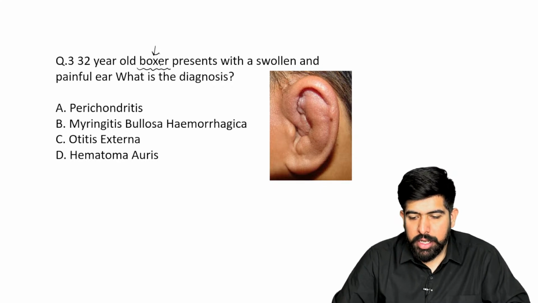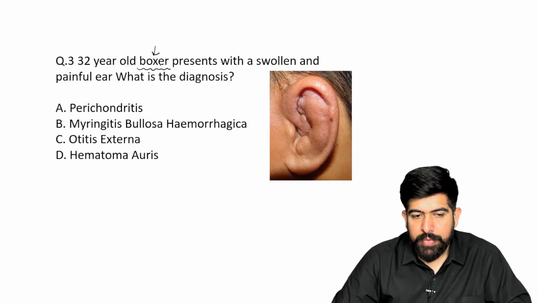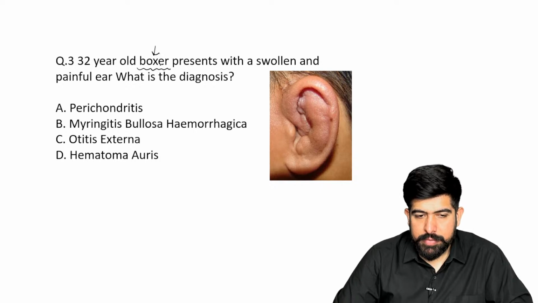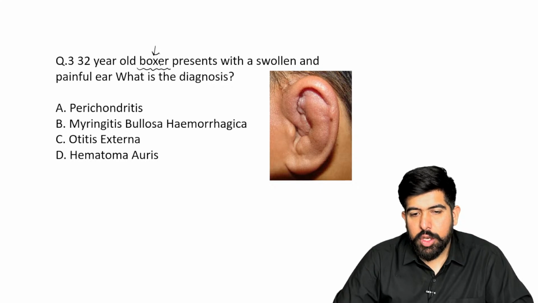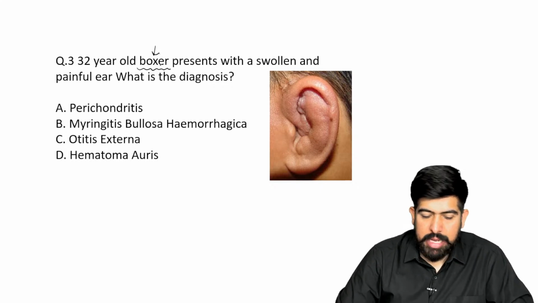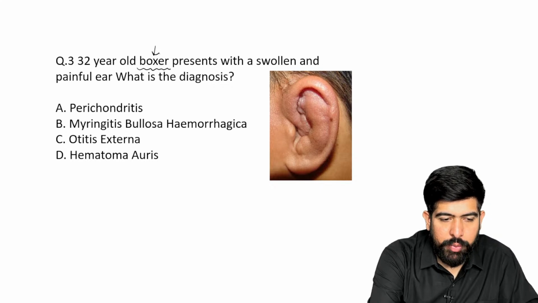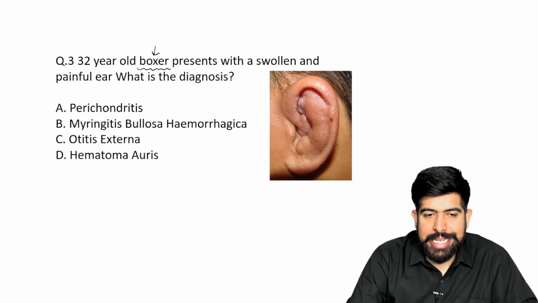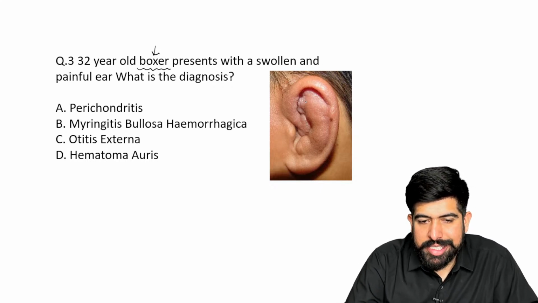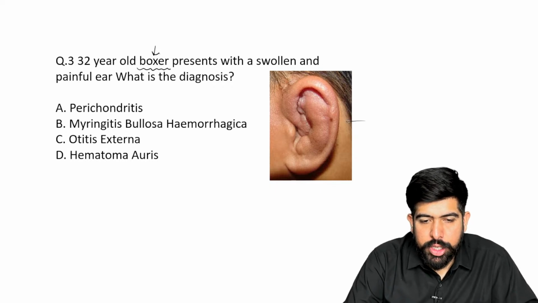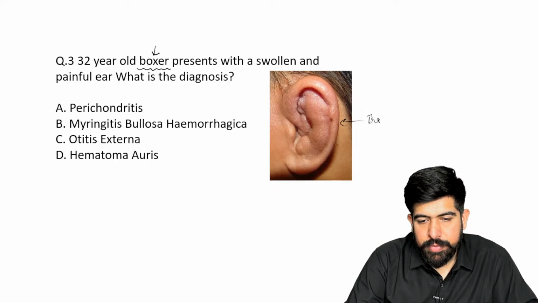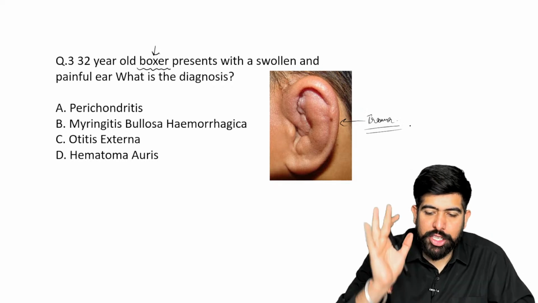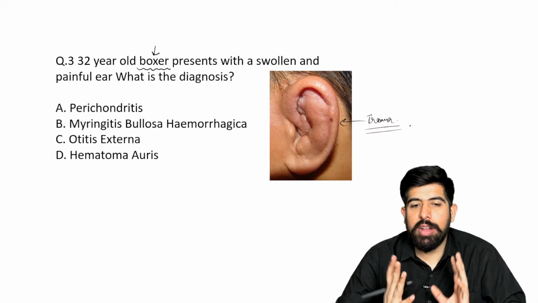I'm waiting for answers. Many of you are replying B, right? Guys, why B? Anyone of you can tell me why B? Please try to think about it. As they clearly mentioned the boxer, and you can see here, maybe there is trauma. Yes, trauma will surely be there, as the boxer is there.